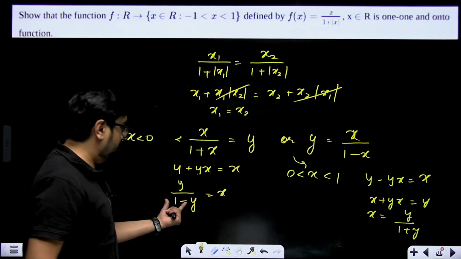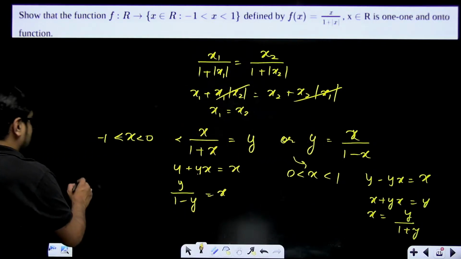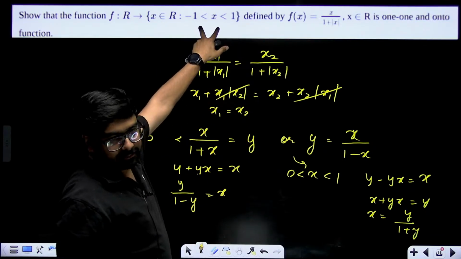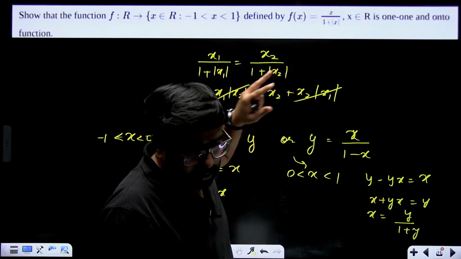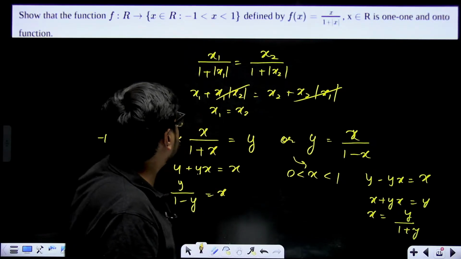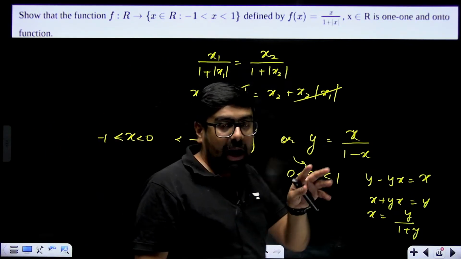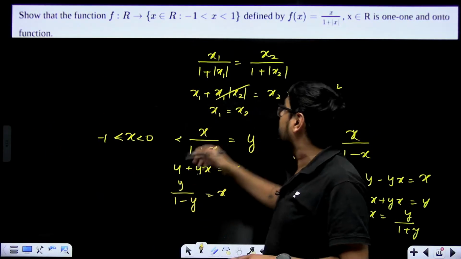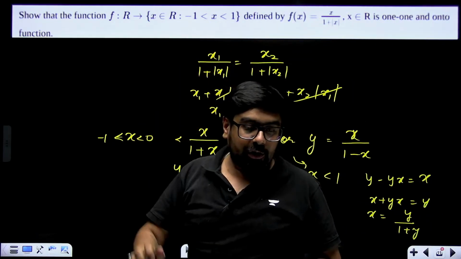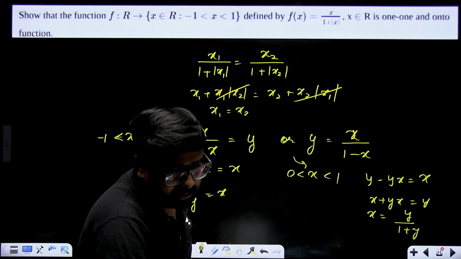Now here y cannot be equal to 1 and here y cannot be equal to minus 1. So your range is anything except minus 1 and 1. This only will become your codomain. But if we take x equal to minus 1, then we are getting y equal to minus 1 plus y. Just try taking x equal to minus 1 here. Then your y will come out equal to minus 1 plus y. Right? Check once. Do that on your own once.